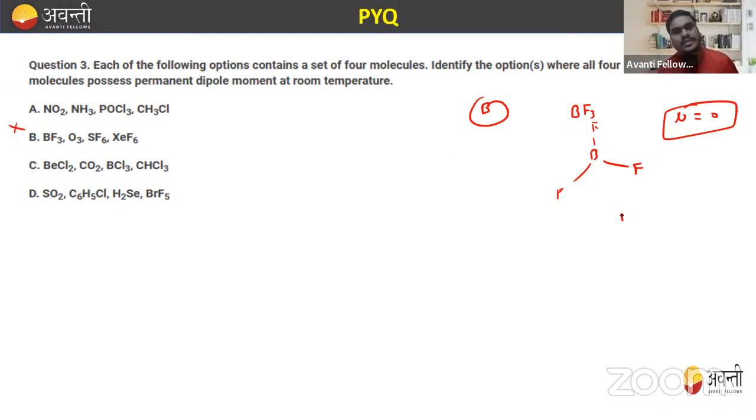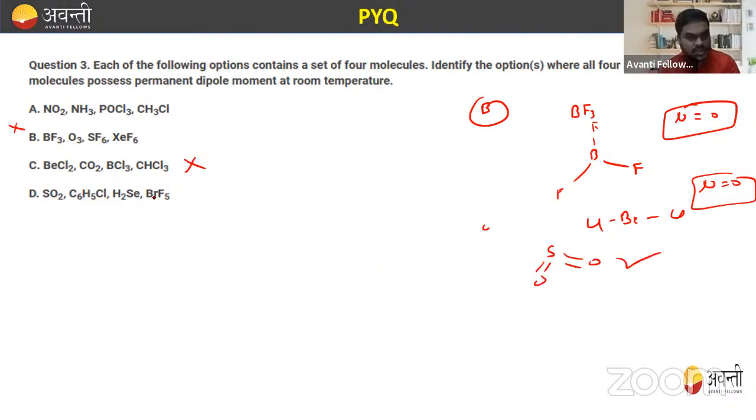Why, beta? Because in this BCl2 is there, so they are linear. So for a linear molecule also, dipole moment is zero. So these two options are absolutely incorrect. So let's see the next one, that is SO2. SO2 has a bent structure, right? So it will show a dipole moment.